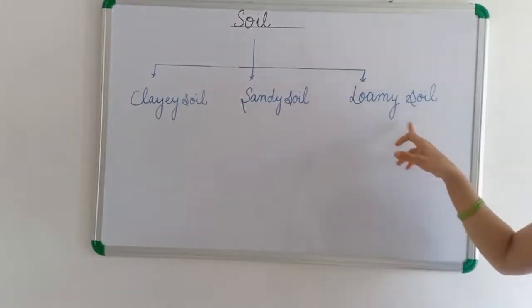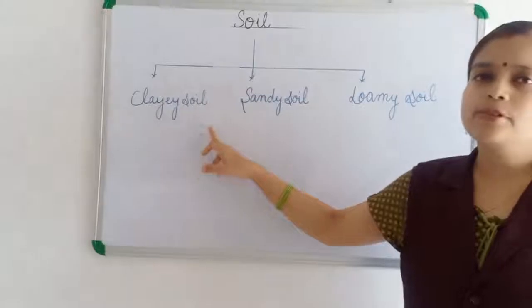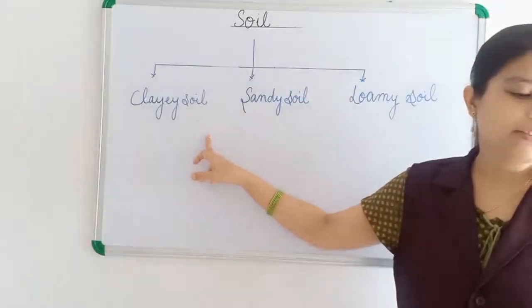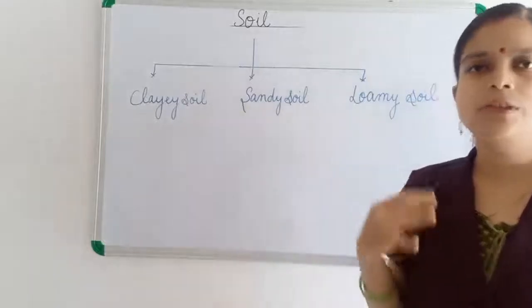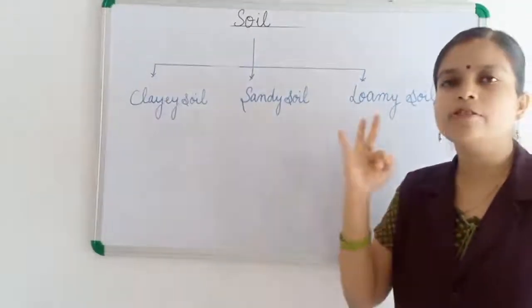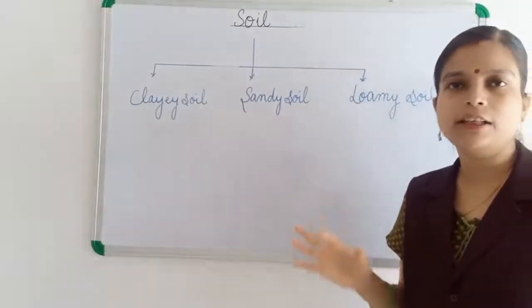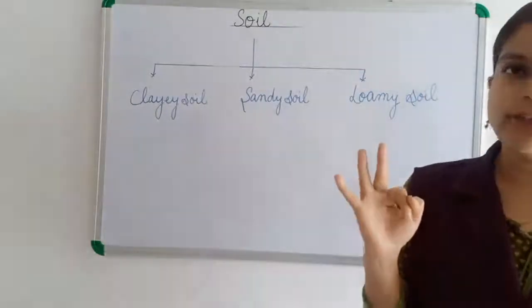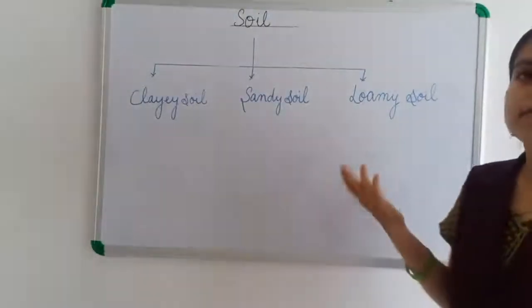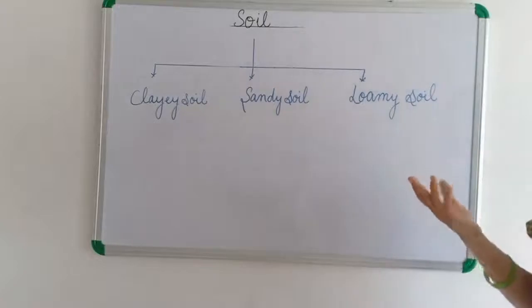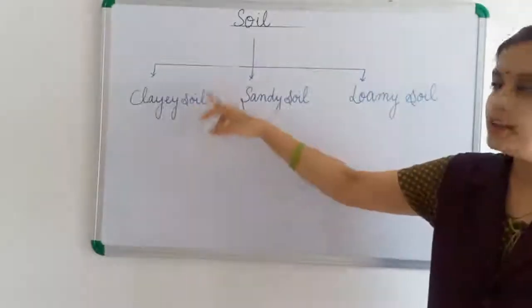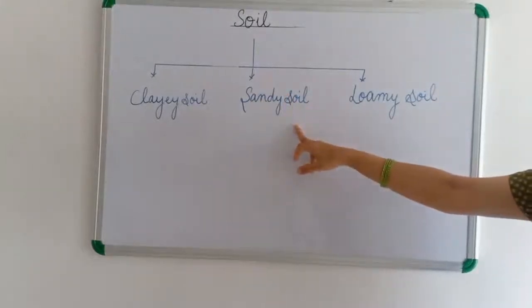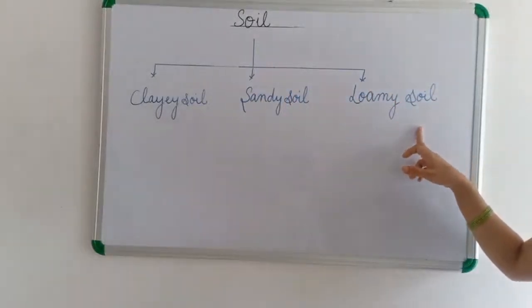When anyone asks how many types of soil there are, say soil is of 3 types, because in class we are learning only 3 common types. One is clayey soil, second is sandy soil, and third is loamy soil.